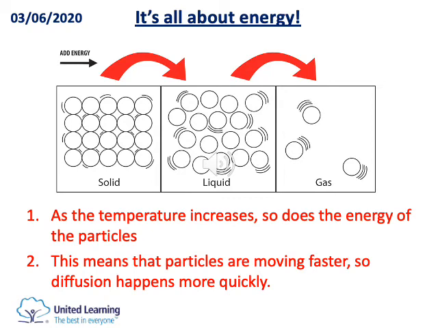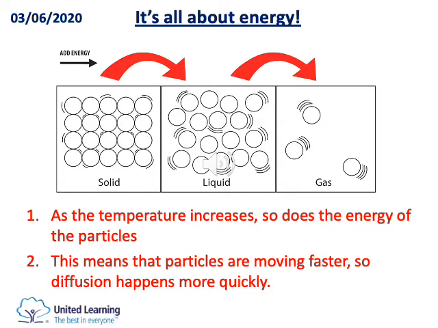So as you can see in the diagram, when you have solids, solid particles are arranged in order. They are not moving around, they're in fixed positions. If you give them enough energy, the particles will overcome the forces of attraction between them, and the solid becomes liquid, and the liquid particles are now moving around.